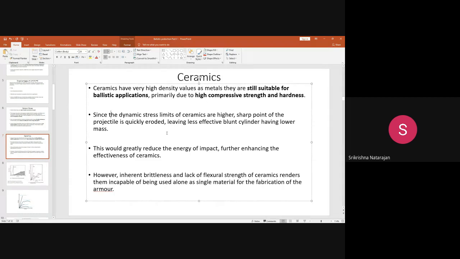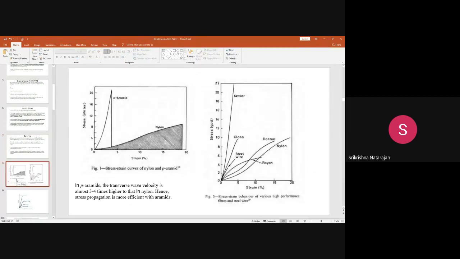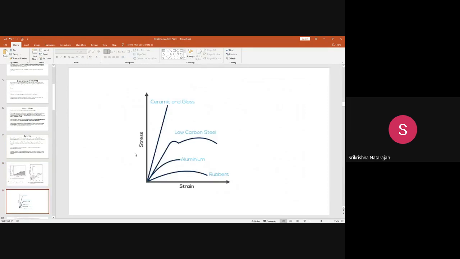If you see the stress strain curve of these ceramic fibers, I will show you a better stress strain curve. Unlike the steel, at a low stress level it follows Hooke's behavior, where stress is proportional to strain.